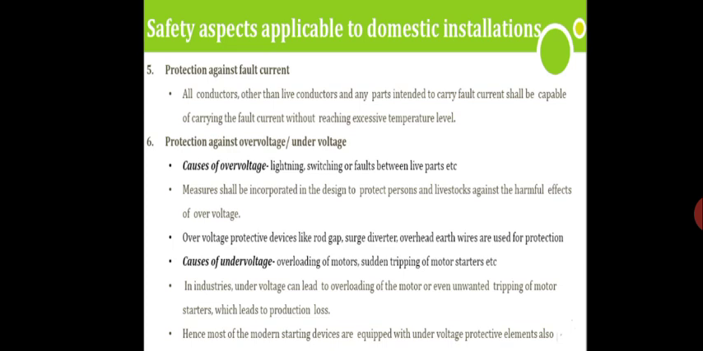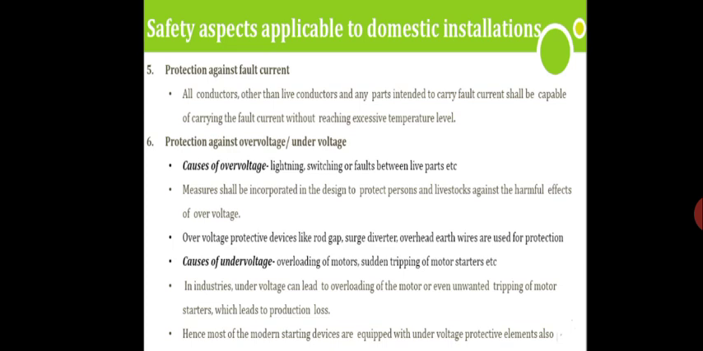Okay, so this is all conductors other than live conductors. What is meant by other than live conductors? It means the earth conductor. The earth conductor is not a live conductor. What are the live conductors? Phases R, Y, B and neutral. And we are connecting it to the earth. So the earth conductor should carry the current safely to the earth without causing any rise in the temperature level or rise in the fault current.